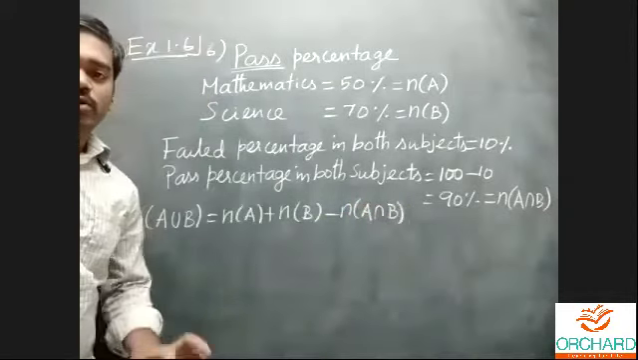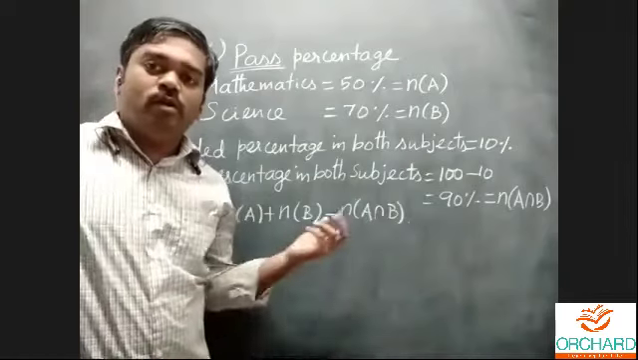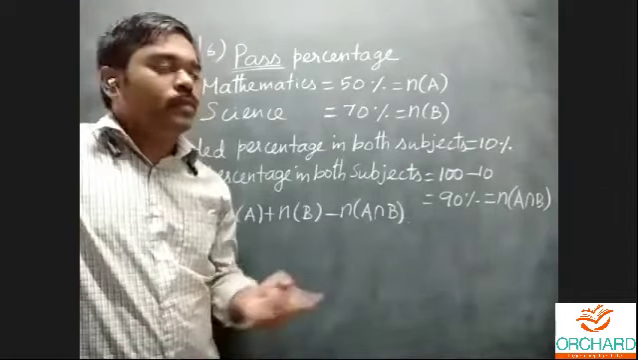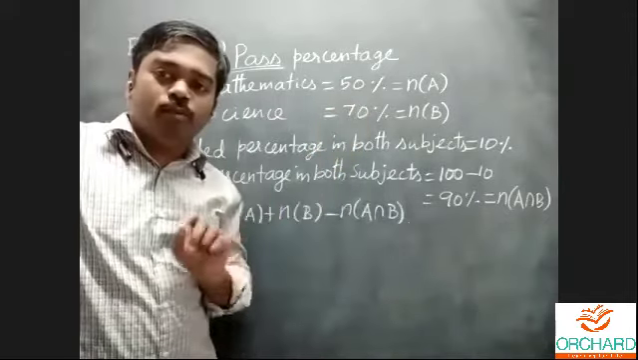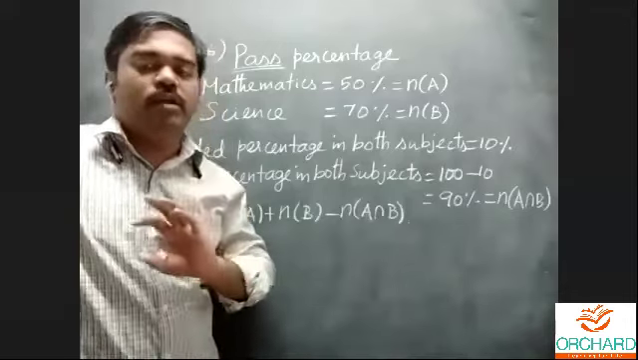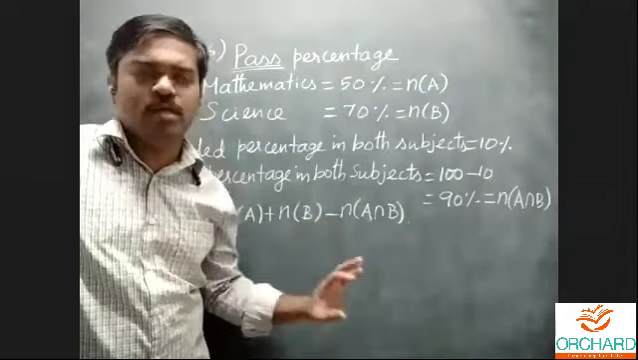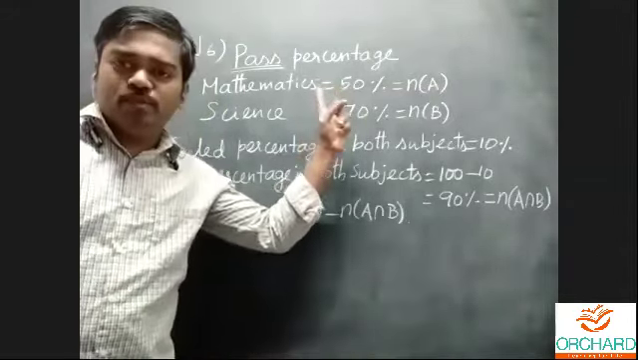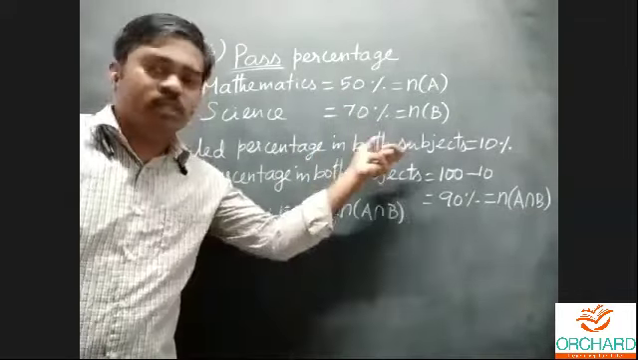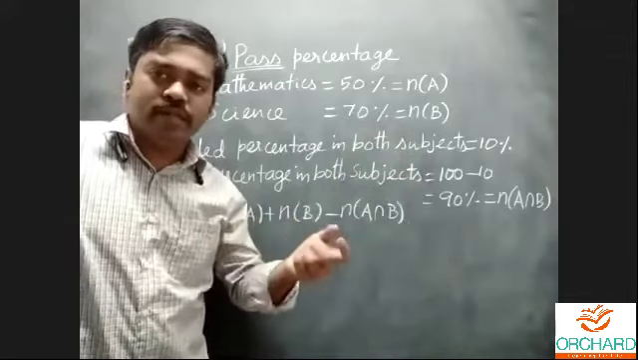You may have a doubt: yesterday I said we'll solve all the problems by Venn diagram, so why are we using the formula now? Very simple. Yesterday the problems gave only the same kind of information, all related to pass only. But here they have given the pass percentage for each subject, and also the fail percentage for both subjects, which is other data.